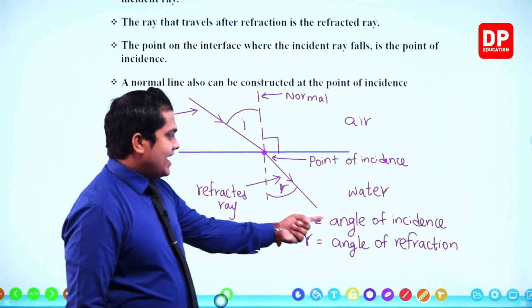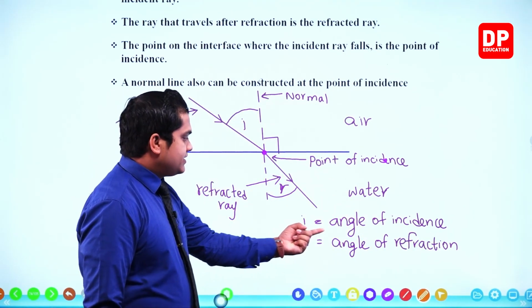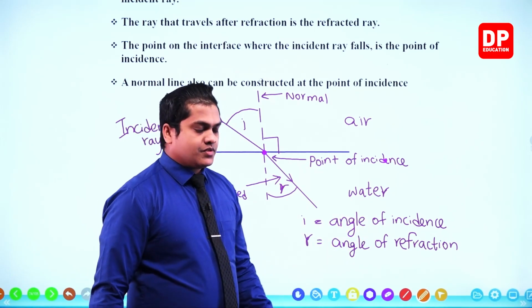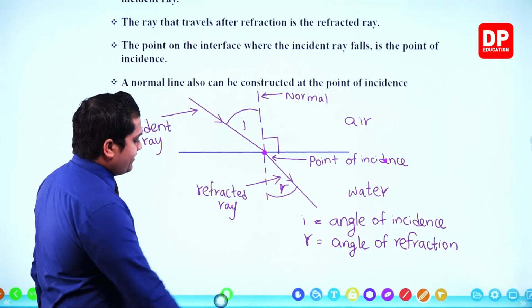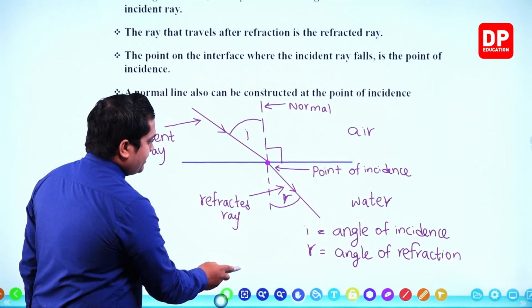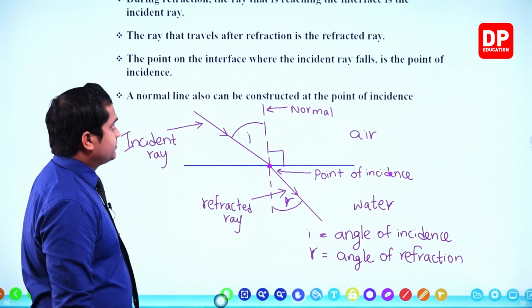So I is the angle of incidence, R is the angle of refraction. These are the special things that we can observe within a refraction, my dear children.